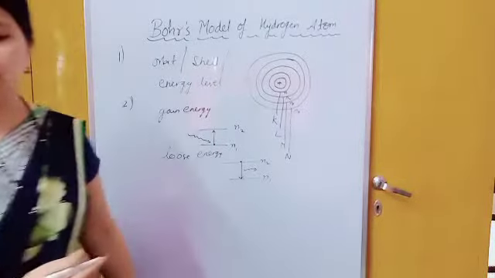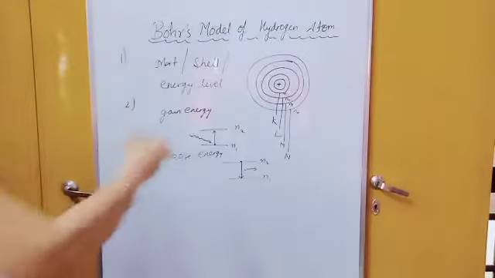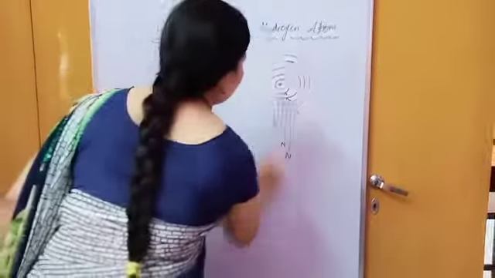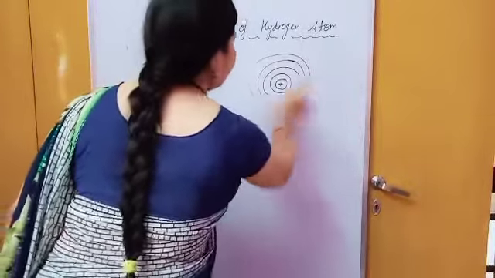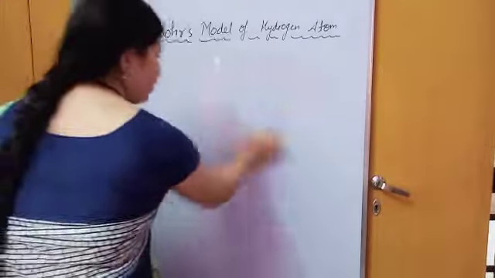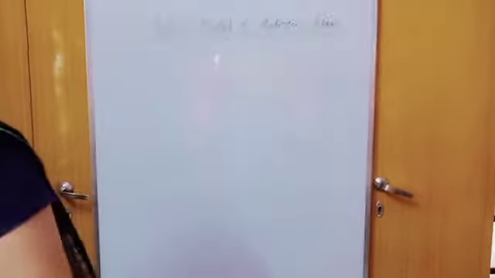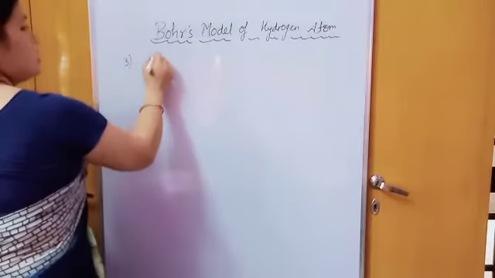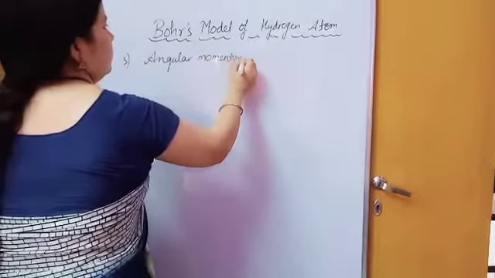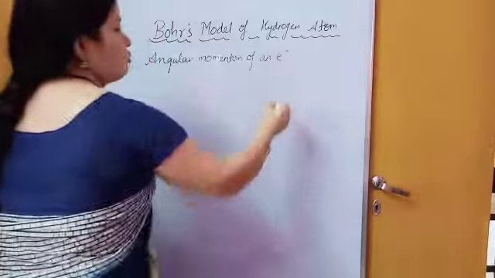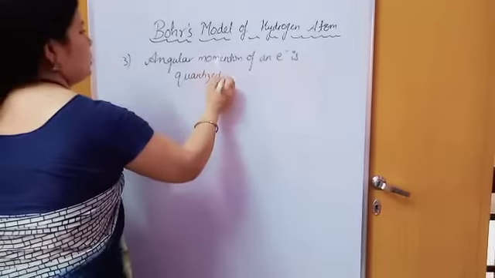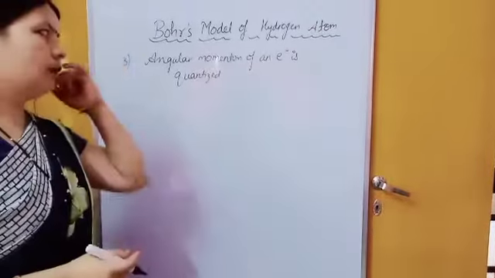Now we have the third postulate, that the angular momentum of an electron is quantized. This is again an important point: the angular momentum of an electron is quantized. This word may be new for you. The angular momentum of an electron is quantized.